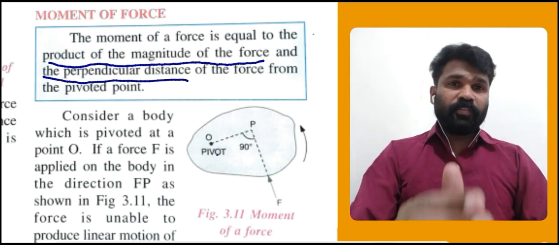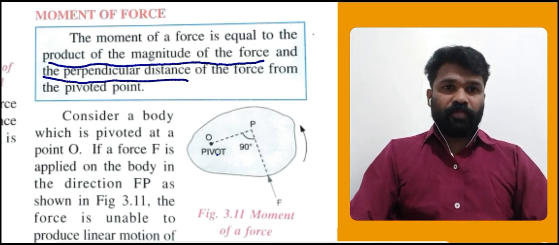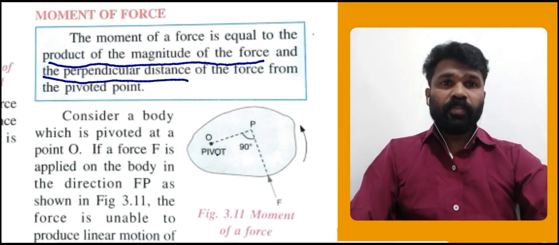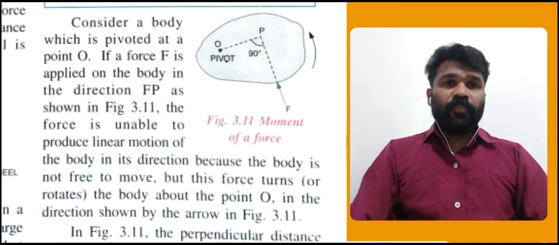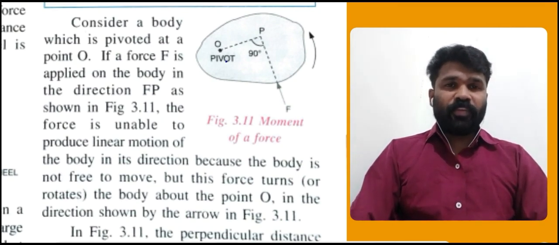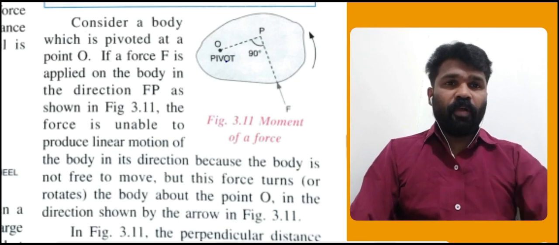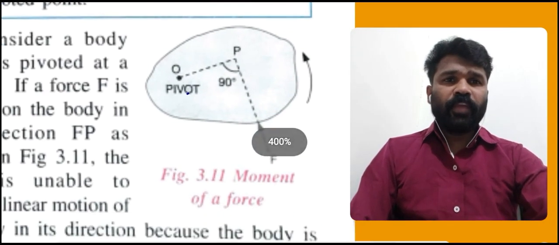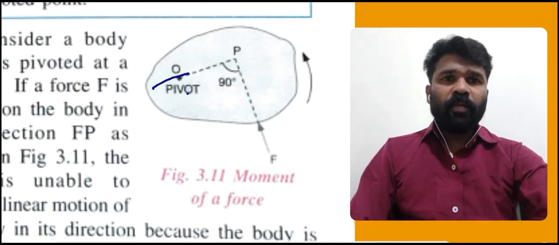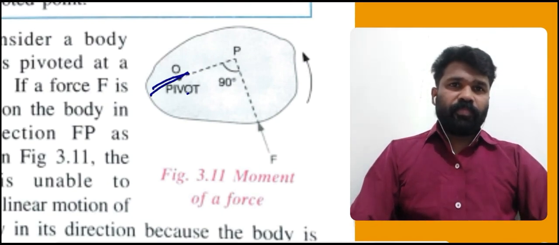Here we are going to consider an irregular body. Okay, students? You see, one irregular body is given here, in figure 3.11. Consider this body which is pivoted at a point O. O is the pivoted point here.